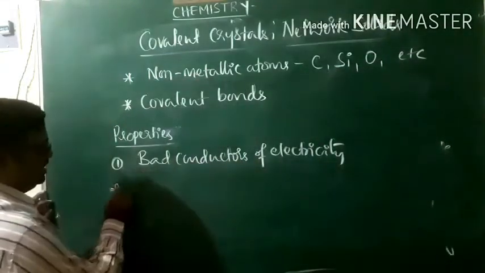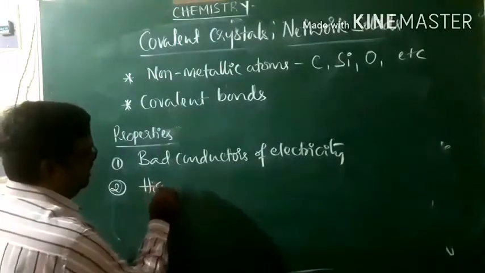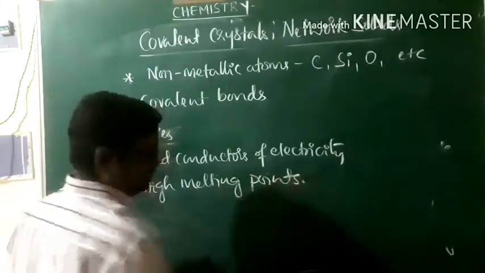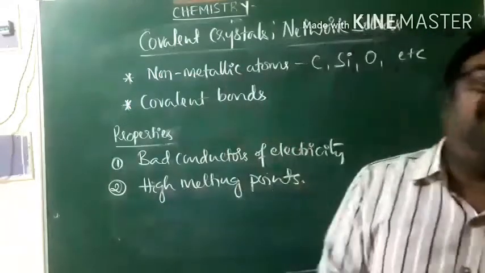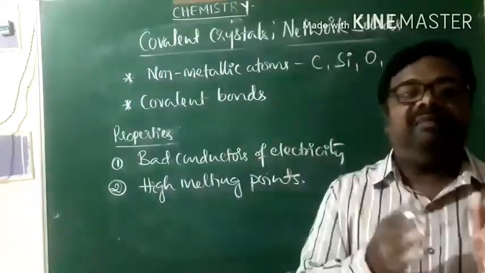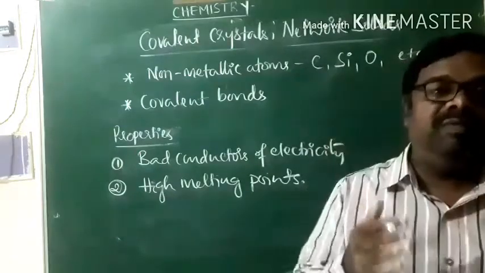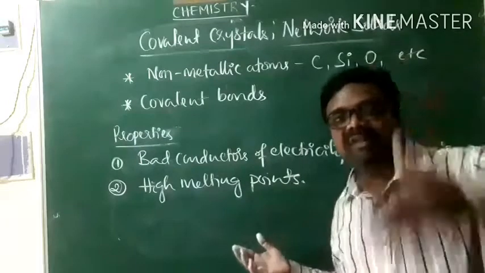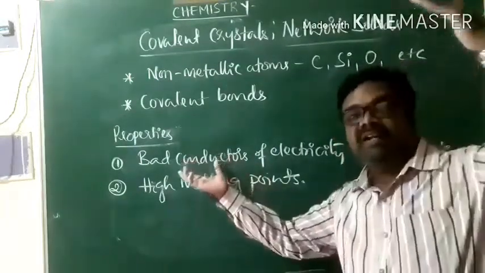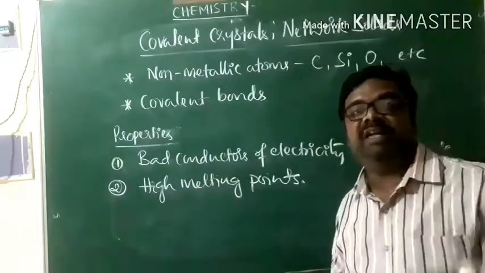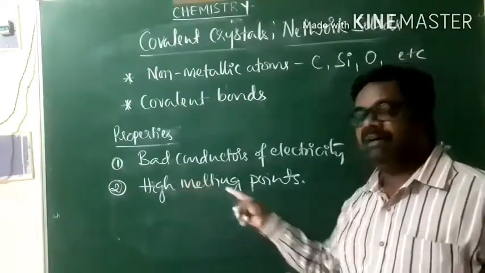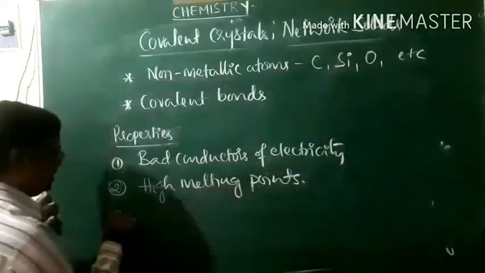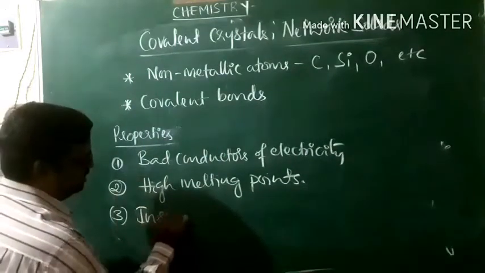At the same time, covalent crystals are characterized by high melting points due to the presence of the network of covalent bonds. The non-metallic atoms form covalent bonds with their own atoms repeatedly to form a network of covalent bonds. In order to melt a covalent crystal, you need to break that network, and for that you need a very large amount of energy. Therefore, they have high melting points. These covalent crystals are insoluble in water.